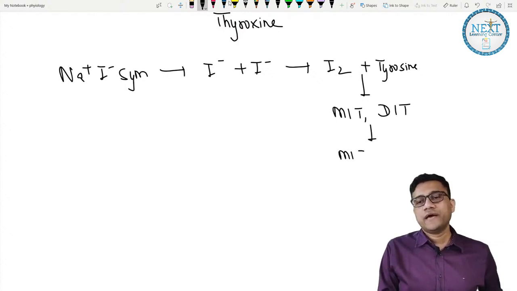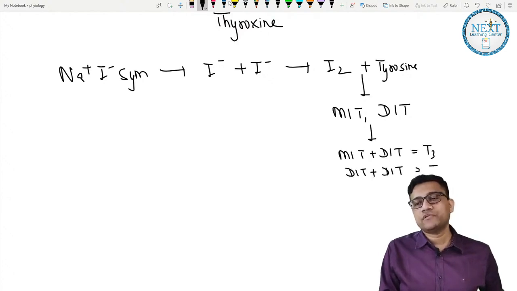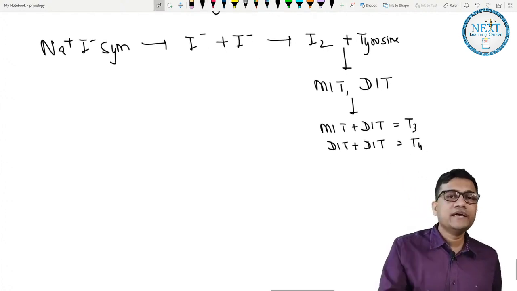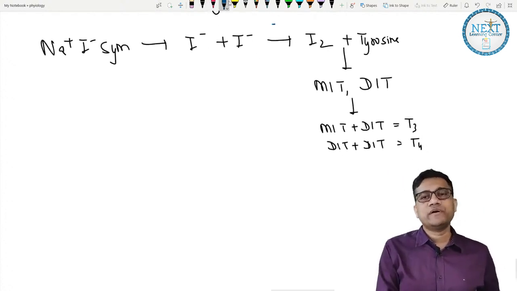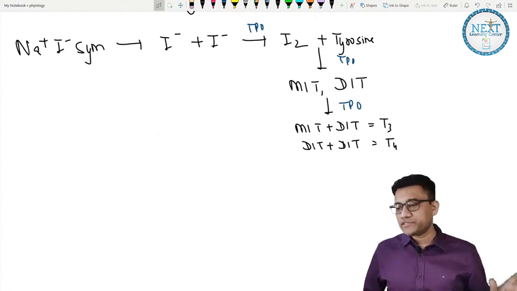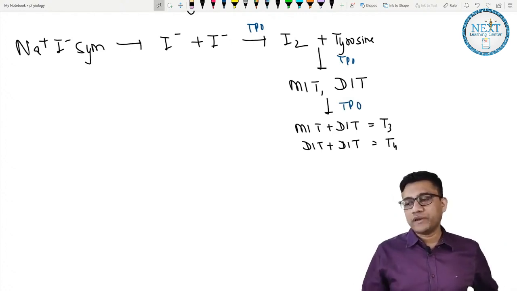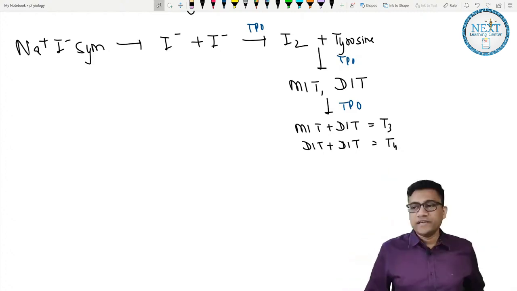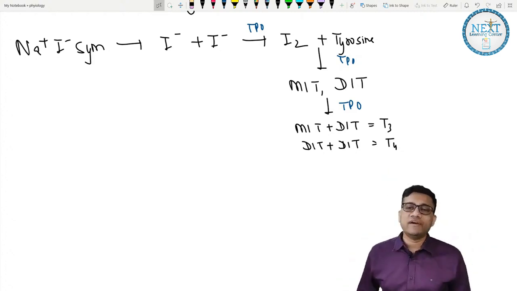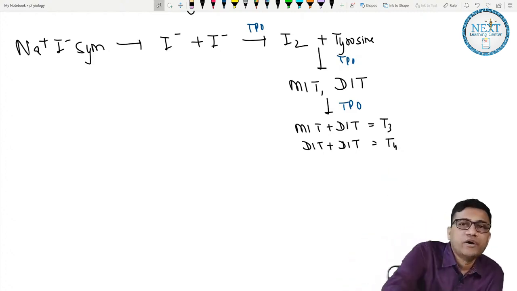Then MIT plus DIT gives T3, DIT plus DIT gives T4. The enzyme is the same everywhere, that is TPO. So please revise it so many times that it becomes a memory in your brain. It's a very important topic. I hope it's clear now.